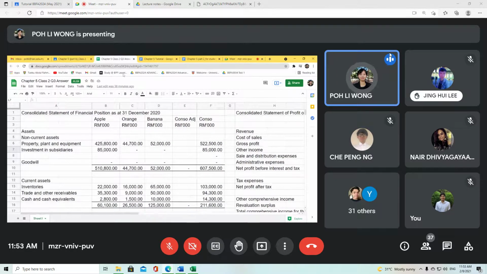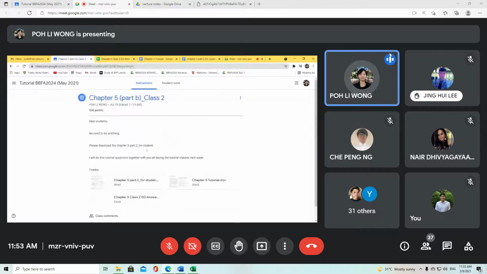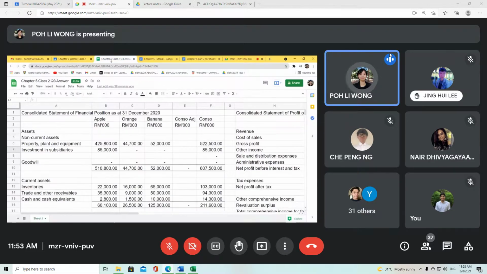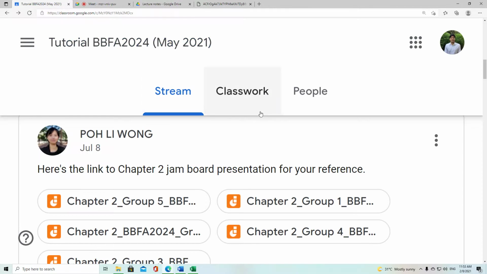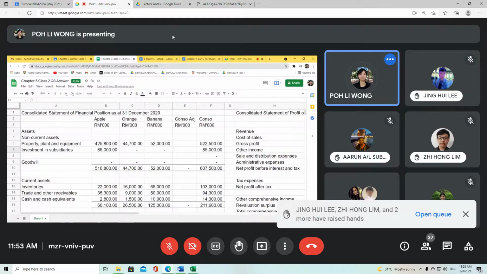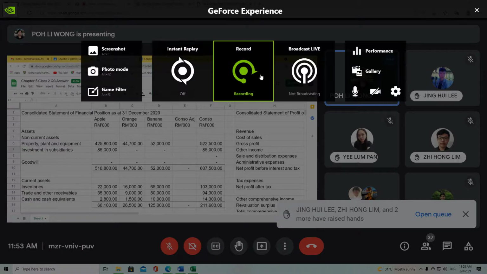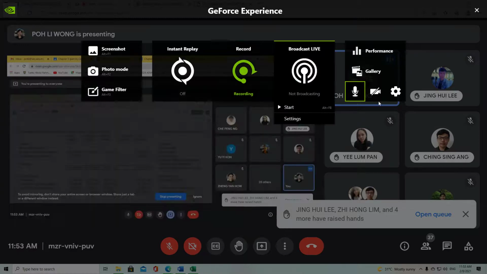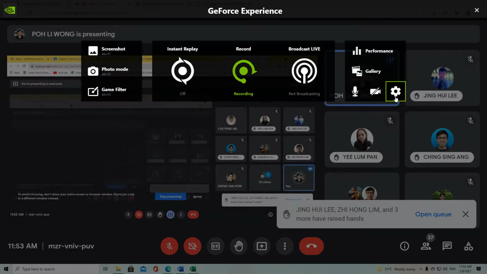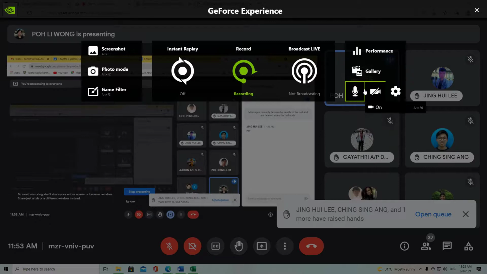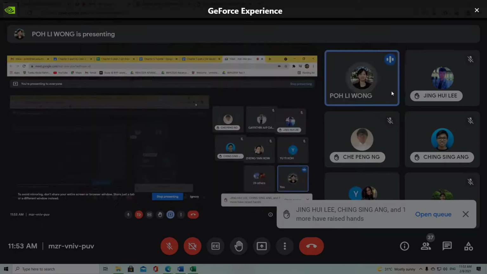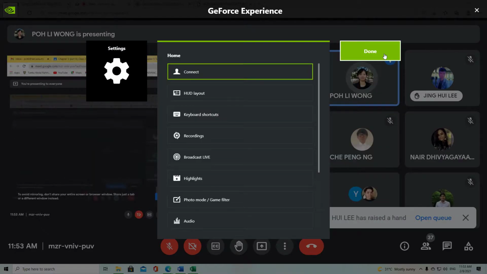Please download it if you have not done so. I have just uploaded it. As you can see, it's here. Once you have downloaded it, then we will do it together. Have everyone downloaded this worksheet? Can you raise your hand if you have downloaded it? No raised hand, haven't downloaded. Oh, everyone has raised their hand already. Okay, so downloaded, good. Then we will move on.